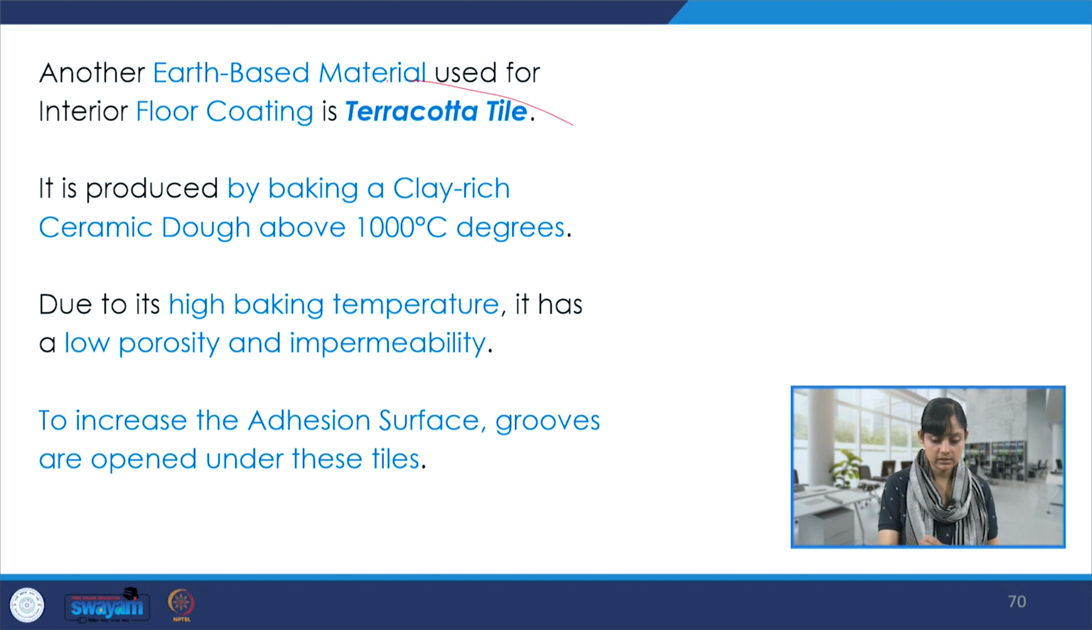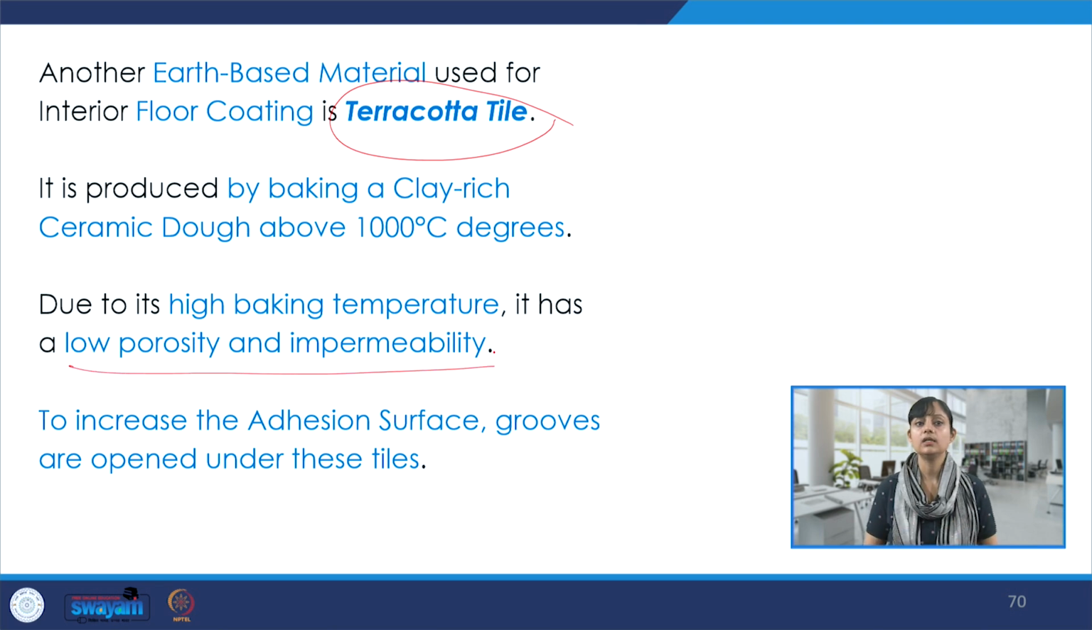Terracotta tile is another earth based material. It is used for several purposes, and it has become a very versatile space making element now compared to its traditional use. And due to its high baking temperature, it has low porosity and impermeability, and to increase the adhesion surface, grooves are opened under these tiles.